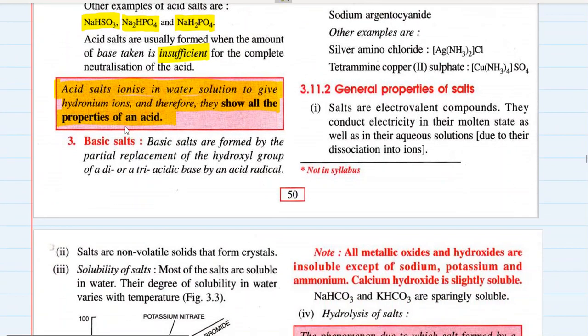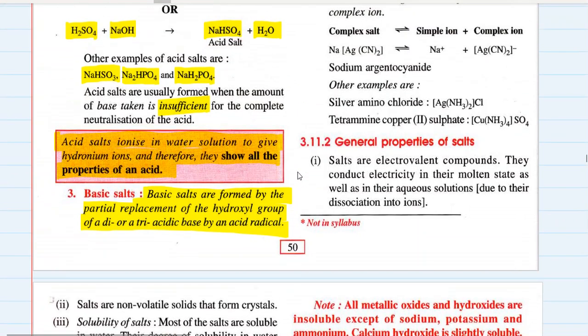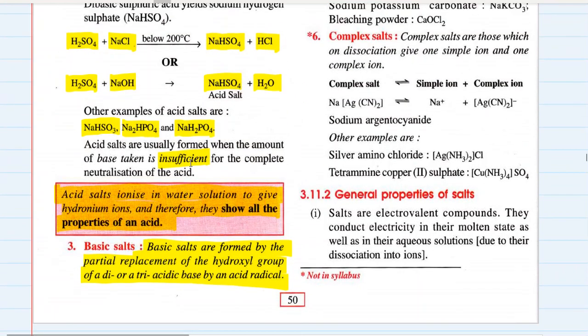Then the next one is basic salt. Basic salts are formed by partial replacement of hydroxyl group of a di or a triacidic base by an acid radical. Basic salts are formed by the partial replacement of hydroxyl group of a di or a triacidic base by an acid radical.